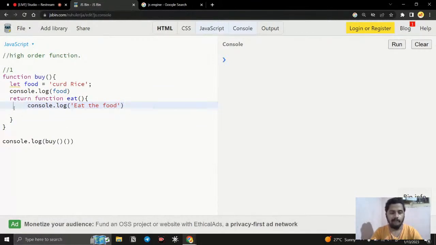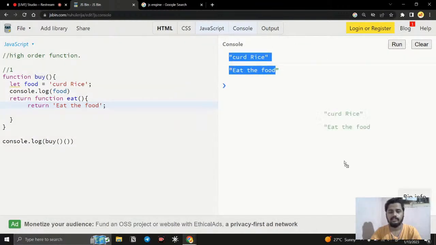So now what's going to happen? The console.log eat the food is going to be run. If I run it, you can see undefined. Don't care about the undefined, it is not the scenario, because here we are not returning anything. So if I remove this console and say return eat the food, clear, and run it, you can see curd rice eat the food, right?